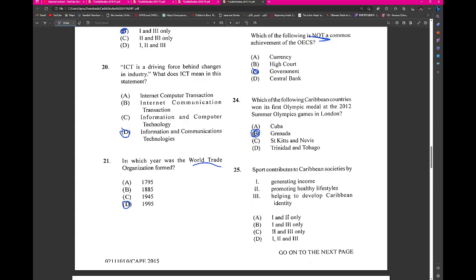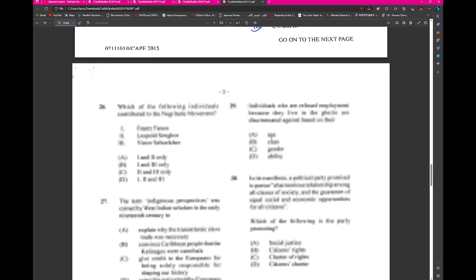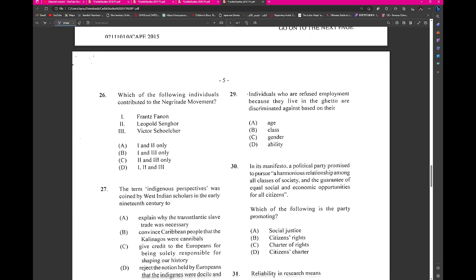Sport contributes to Caribbean society by earning income, promoting a healthy lifestyle, and helping the development of Caribbean identity. All right, sports are important. Which of the following individuals contributed to the Negritude movement? This would be Leopold Senghor, was it Frantz Fanon and Victor Sankolier? Let me see.